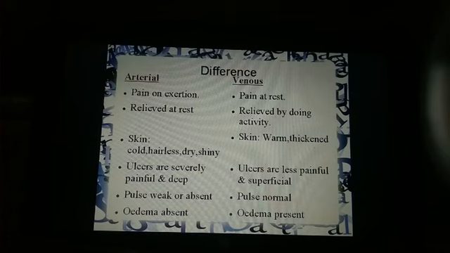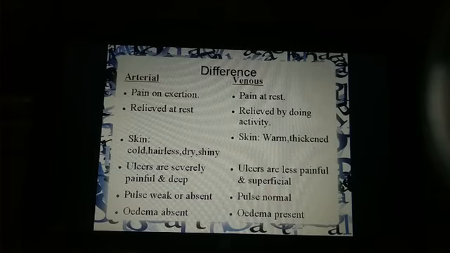So in venous disease, pain is relieved by doing activity, whereas in arterial disease, as I said, there is pain on exertion and it is relieved at rest. Why? Because like we have seen in pathophysiology, when you rest, the oxygen demand is fulfilled by the collaterals, and so the lactic acid produced is abolished. Right? Now, what are the skin changes in both?